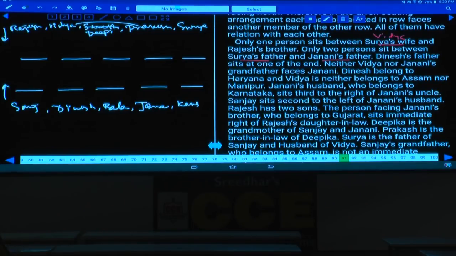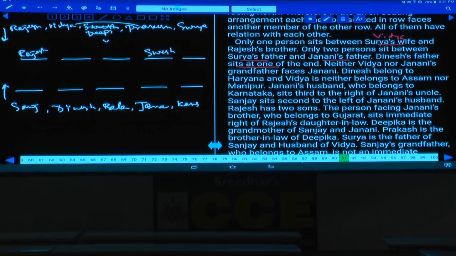As there are two persons between Rajesh and Suresh, and Dinesh's father sits at one of the ends. Who is Dinesh's father here? Rajesh. Hence Rajesh is at one of the ends. Can we fix Rajesh at this place? If Rajesh is here, then two persons between Rajesh and Suresh will be here. If Suresh is here, one person between Vijay and Prakash.